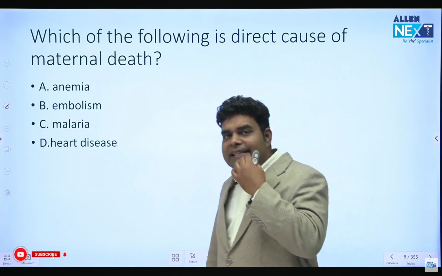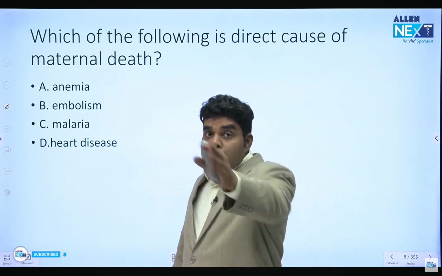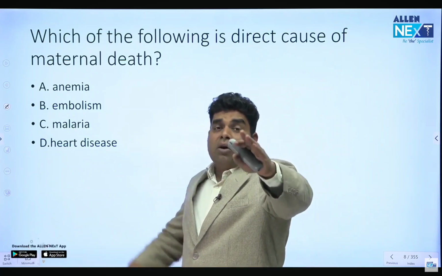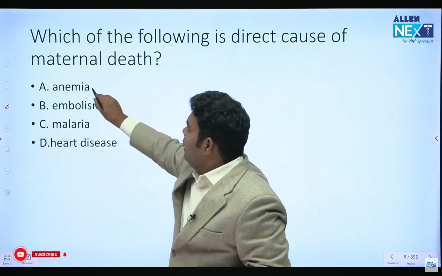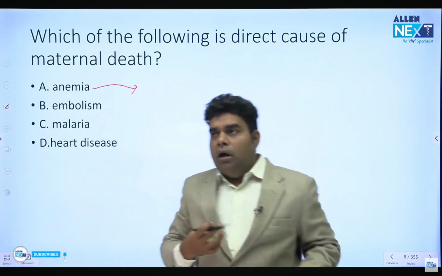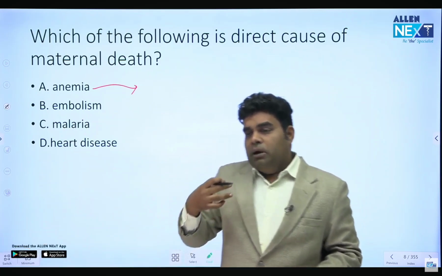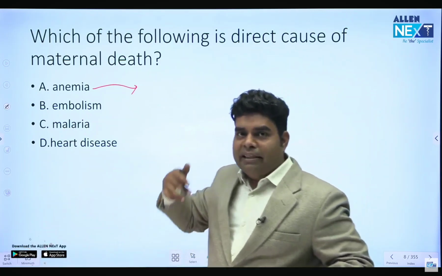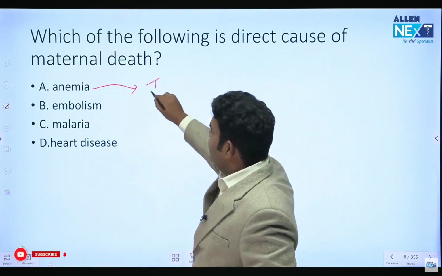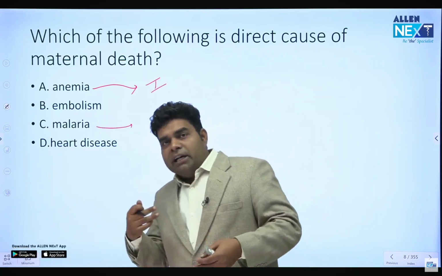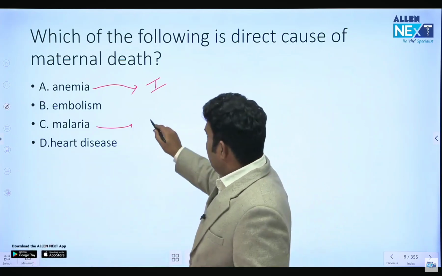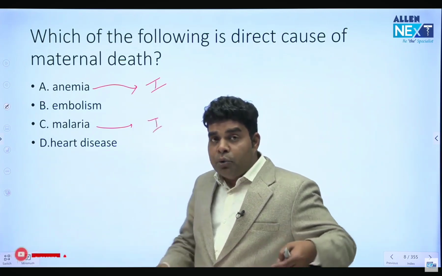So direct and indirect simply means what can kill a mother without failing other systems. Like if anemia occurs, anemia will first lead to, let's say, cardiac failure or renal failure, and then the patient will die. So anemia is indirect. If malaria occurs, let's say falciparum malaria, it can lead to renal failure or meningitis and all. And then again, the patient will not die due to malaria, but due to renal failure or a brain problem.